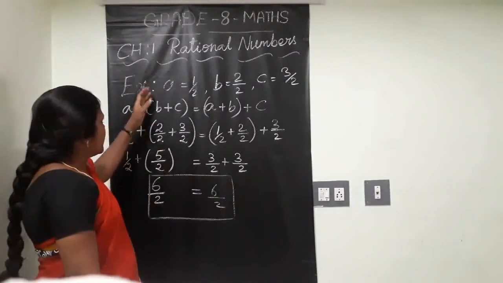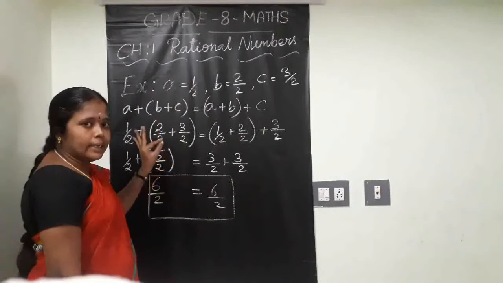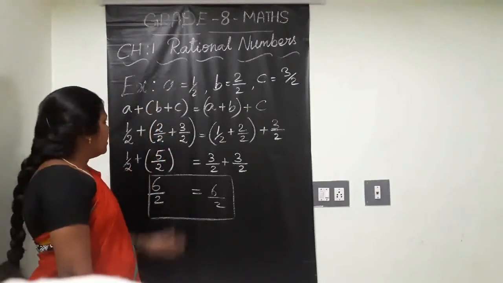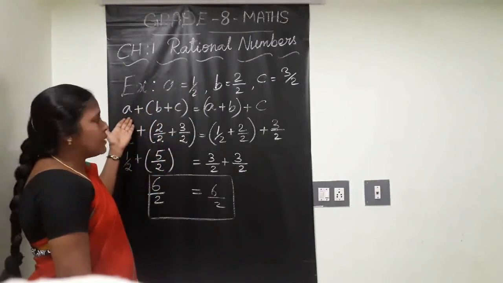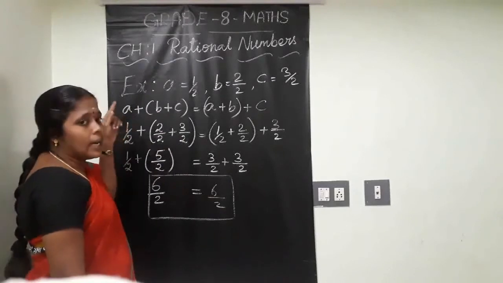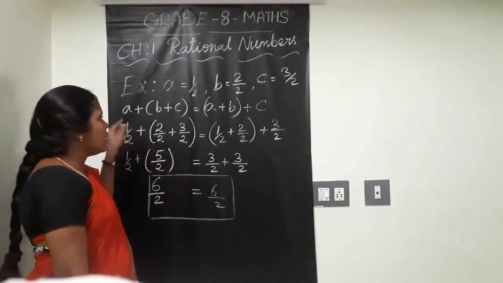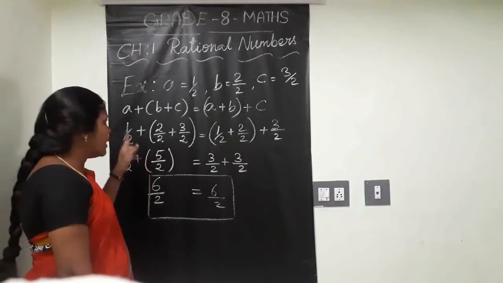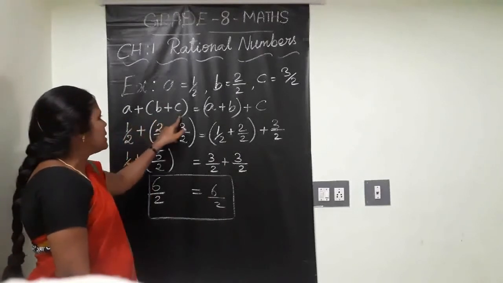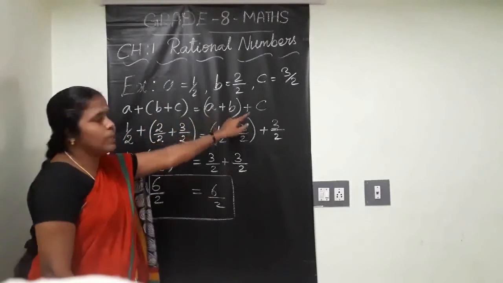See children, I have taken the a, b, c values as rational numbers. What result have we written here? Under addition, the associative property: a plus b plus c is equal to a plus b plus c.